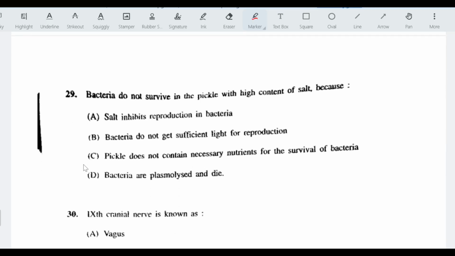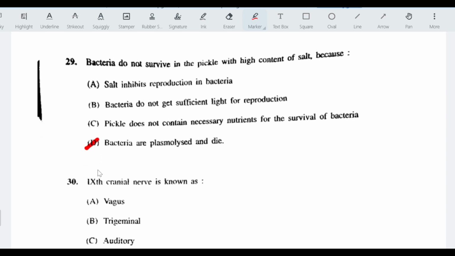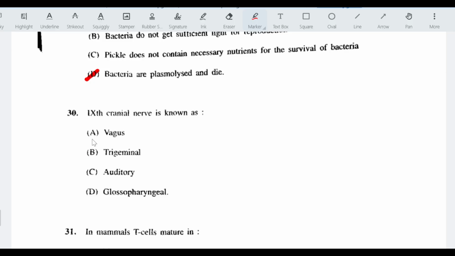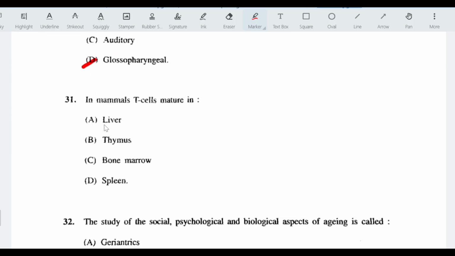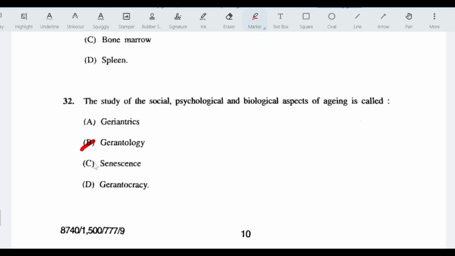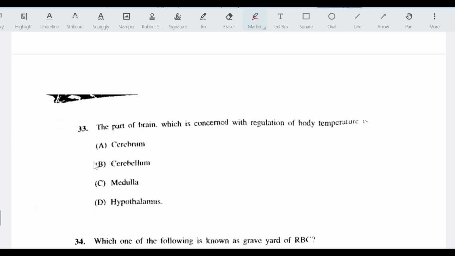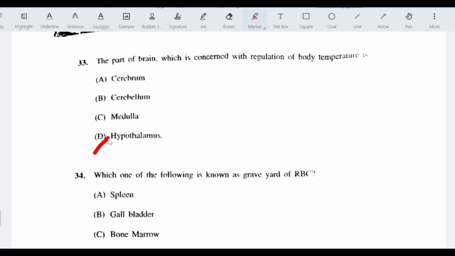Question number 29. Bacteria do not survive in the pickle with high content of salt because bacteria are plasmolyzed and die. Ninth cranial nerve is known as glossopharyngeal nerve. In mammals, T cells mature in thymus. The study of the social, psychological and biological aspect of aging is called gerontology. The part of brain which is concerned with the regulation of body temperature is called hypothalamus.